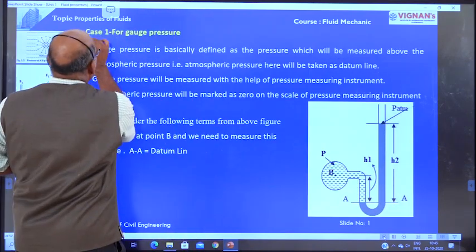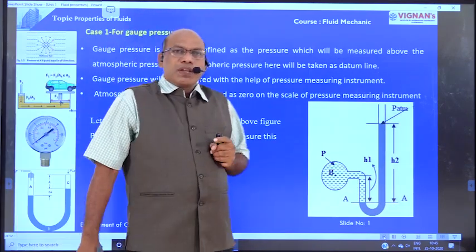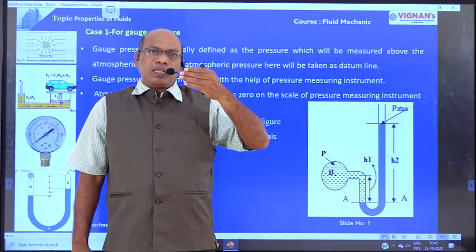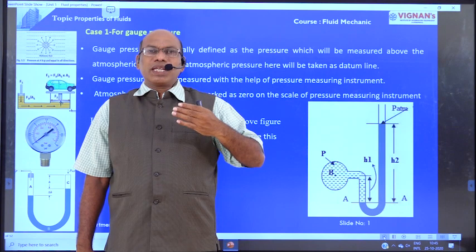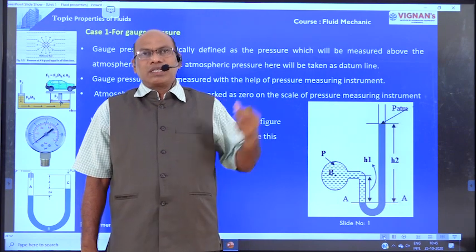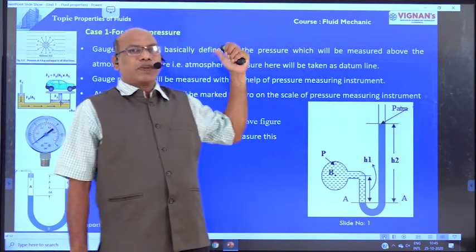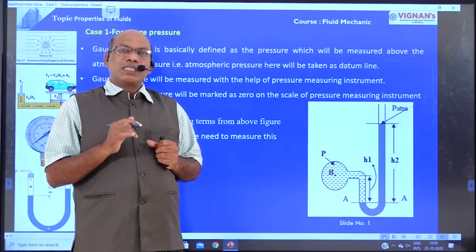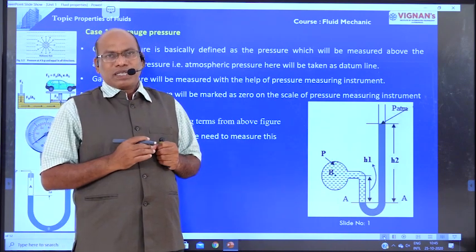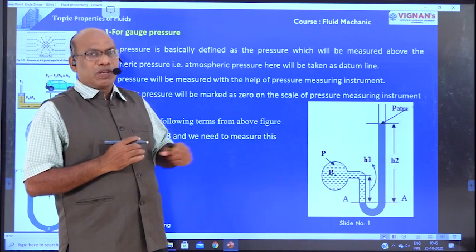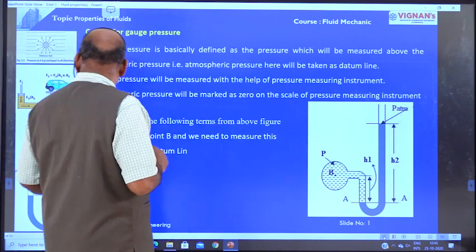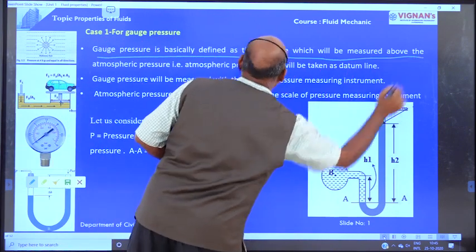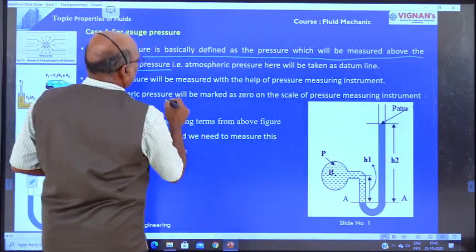Now we are going to determine the equation for the gauge pressure. One is the determination of gauge pressure, another one is the determination of vacuum pressure. Case 1, determination of gauge pressure. Gauge pressure is the pressure which is above the atmospheric pressure, right? The gauge pressure is measured by using the U-tube manometer. Gauge pressure is basically defined as the pressure measured above the atmospheric pressure.